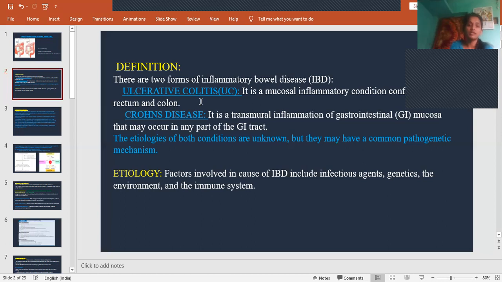Then what is Crohn's disease? Crohn's disease is a transmural inflammation of gastrointestinal mucosa. It may occur in any part of the GI tract. For both, the exact etiology is not known, but they have a common pathogenic mechanism. The factors involved in causing inflammatory bowel disease include infectious agents, genetics, environment, and the immune system. Mostly it is caused due to some genetic changes.